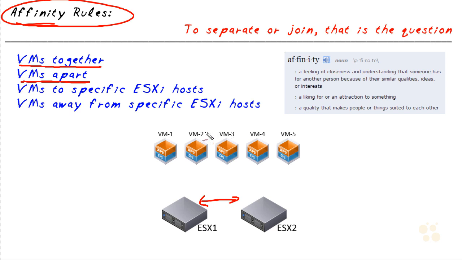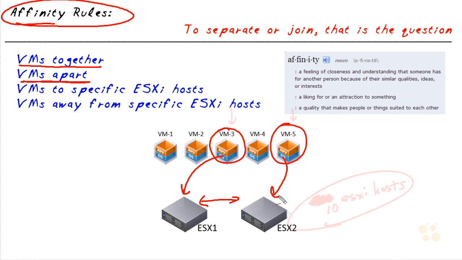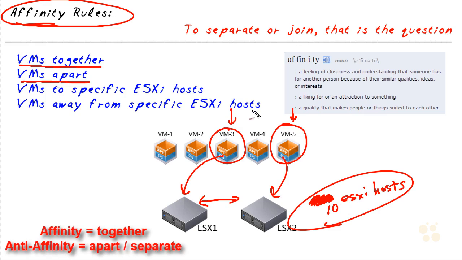Let's say, for example, VM number 3 and VM number 5 are going to have very high CPU utilization, and we want to move them to separate physical ESXi hosts and make sure they're separate from each other. And so if we had 10 ESXi hosts in the cluster, and we said, please keep VM3 and VM5 separate, because we have 10 ESXi hosts to choose from, it would just make sure that VM3 and VM5 ended up on separate physical ESXi hosts.